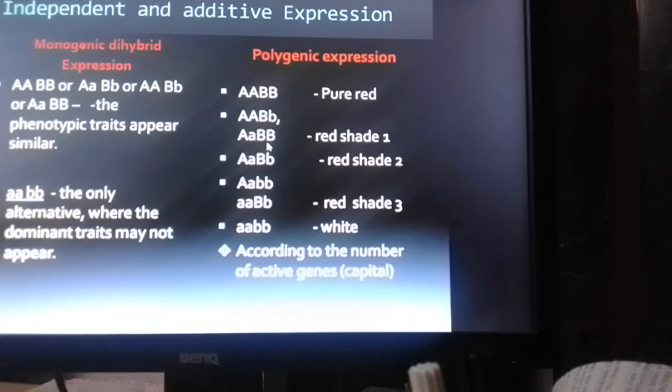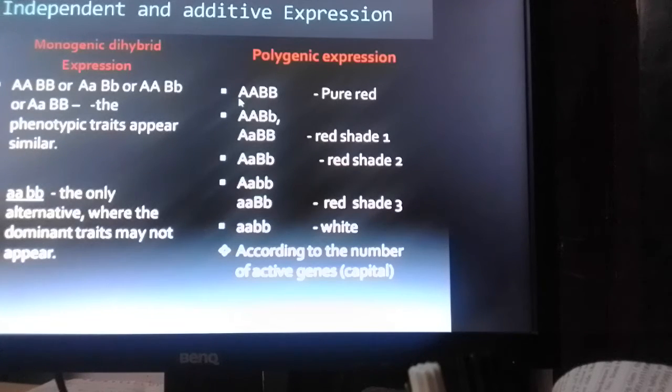And here you see in the case of polygenic expression, here also we have taken 4 alleles of 2 genes, and according to the number of active alleles. Now what I mean by the word active is that they are able to express their content, their function, and are denoted by the capital letter.